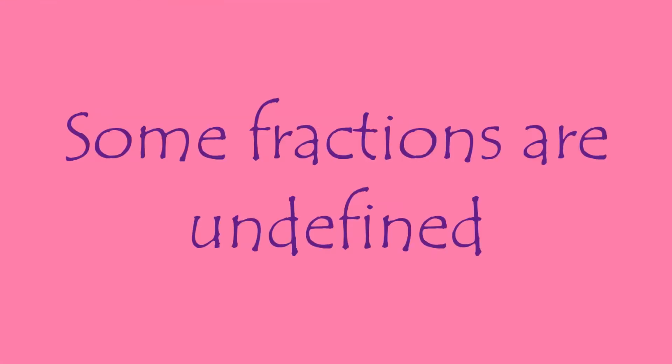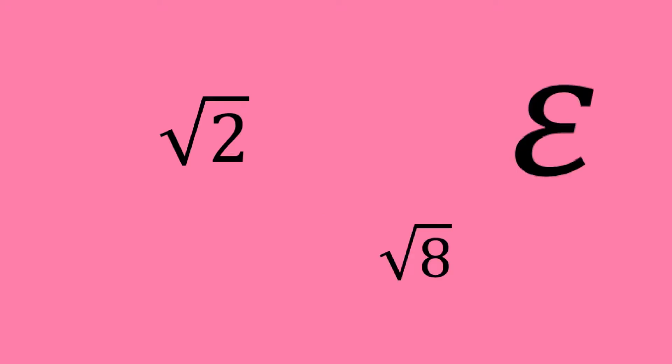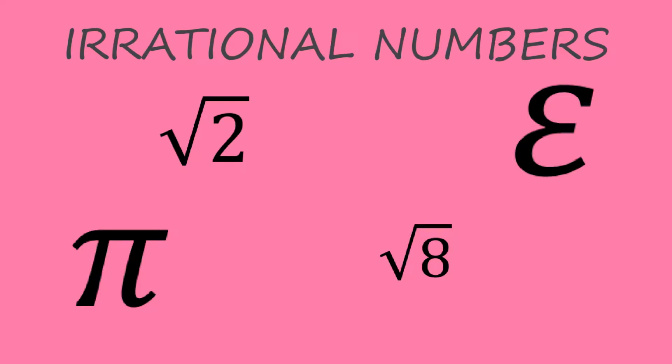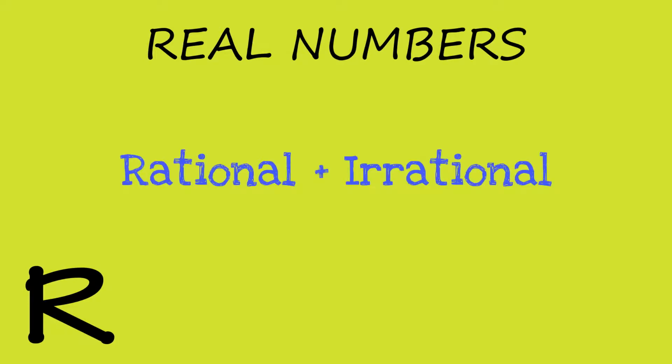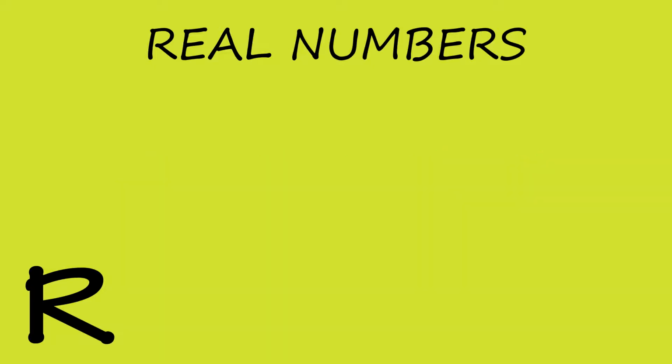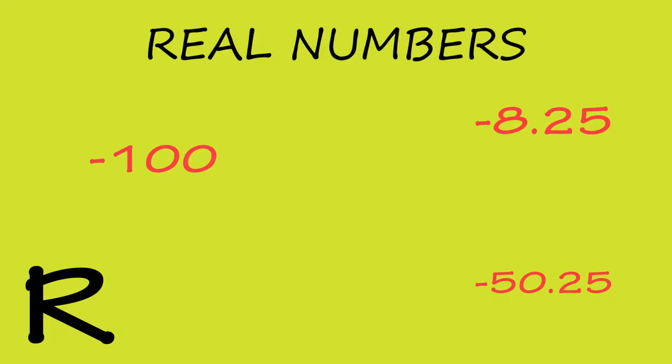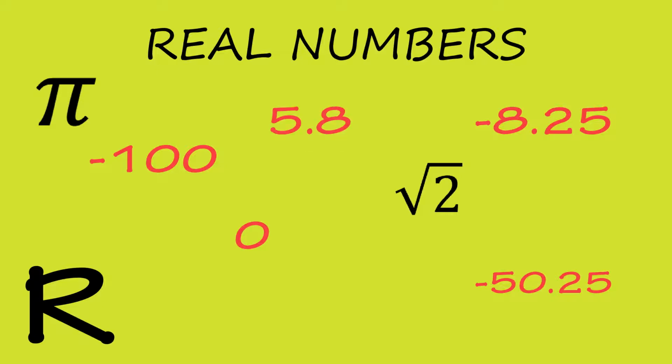There are some numbers which cannot be described as complete fractions. For example, square root of 2, square root of 8, epsilon, pi, etc. These numbers are called irrational numbers. The next set is called the set of real numbers. It is denoted by the letter R. This set is the union of all the rational numbers and the irrational numbers. Examples of real numbers are -100, -50.25, -8 and a quarter, 0, square root of 2, pi, 5.8, 30 and so on.